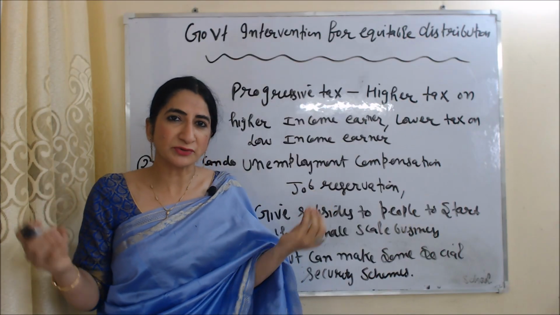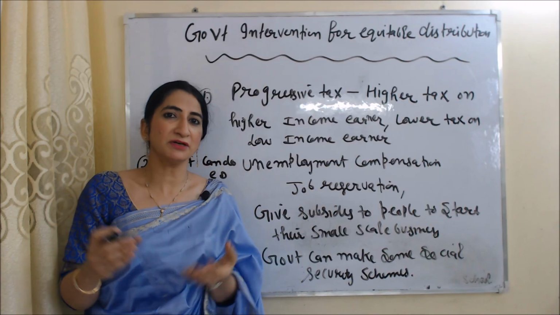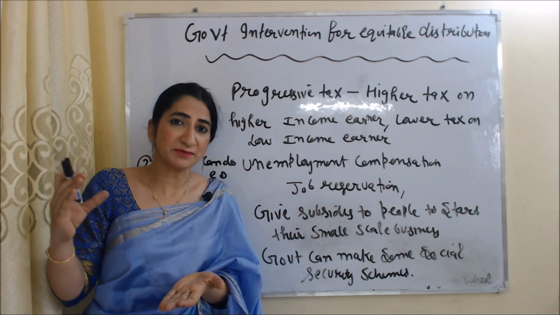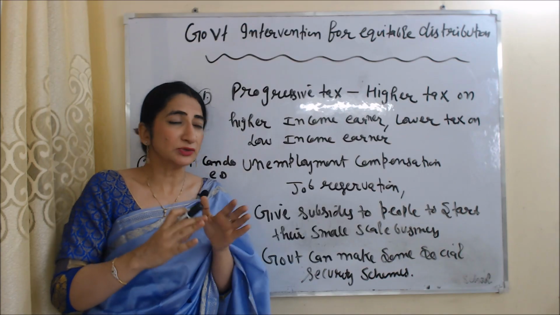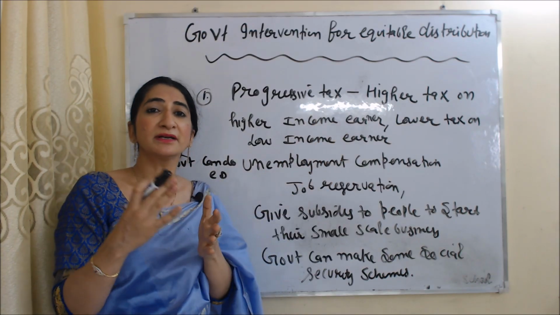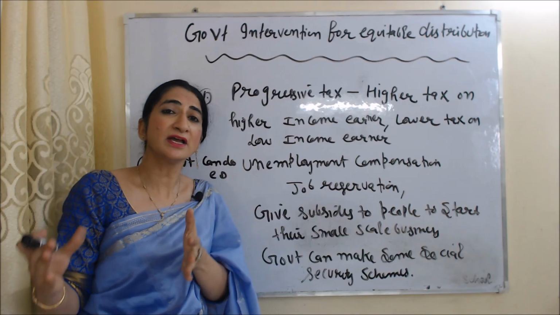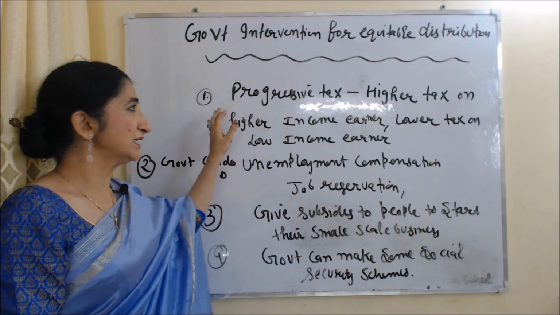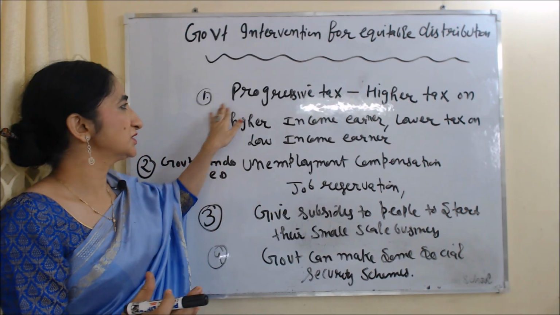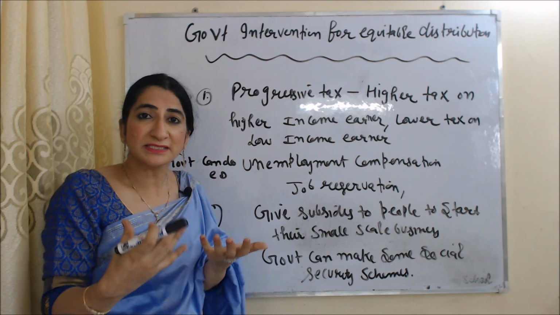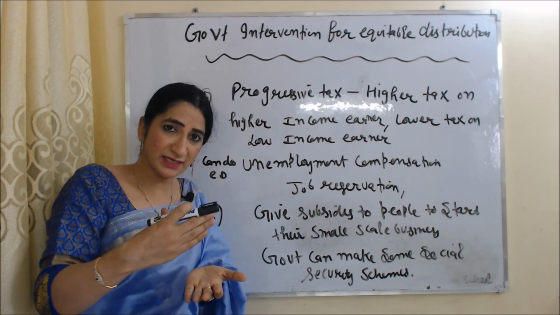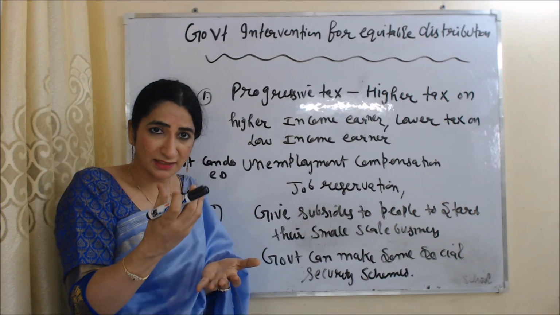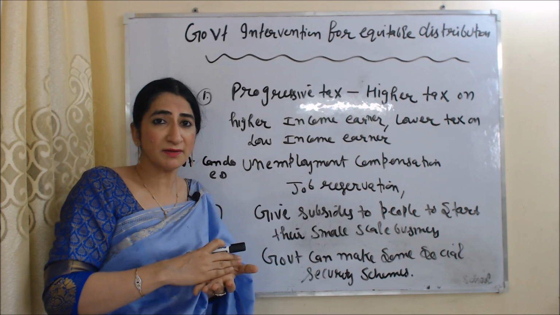Now we are going to talk about government intervention for equitable distribution. As we know, there is a large income gap between rich and poor. And through equitable distribution, government redistributes income in such a way that equity and fairness can be brought into society. The first intervention for equitable distribution is progressive tax. Progressive tax means higher tax on high income earners and lower tax on low income earners, and this tax income is used for the welfare of people whose income is very low.